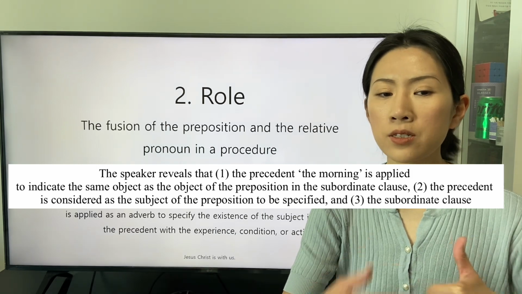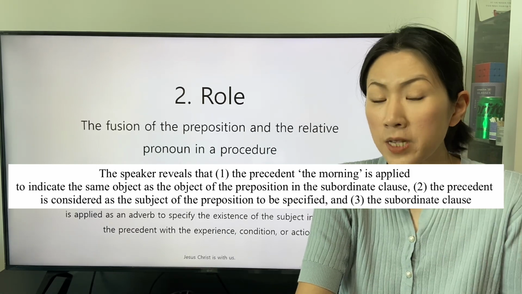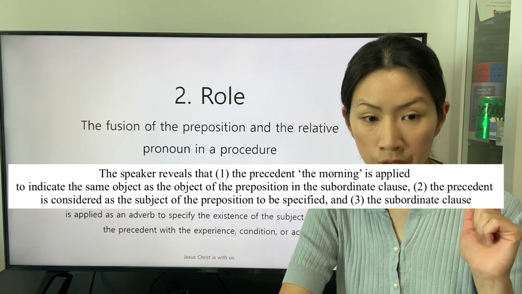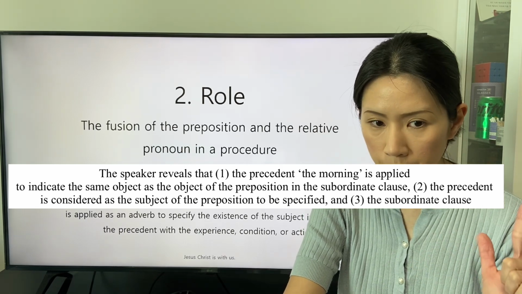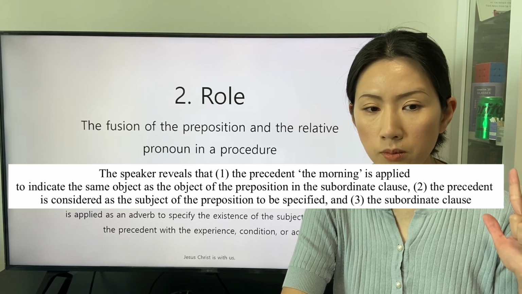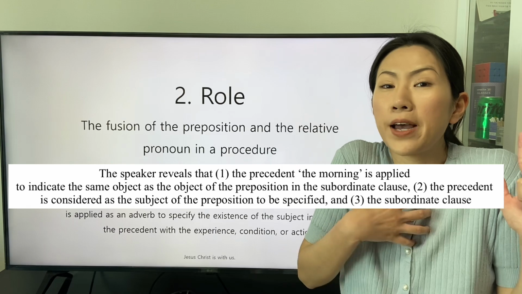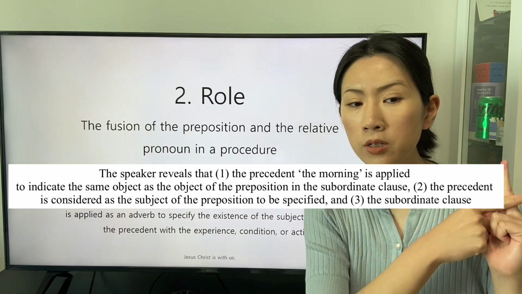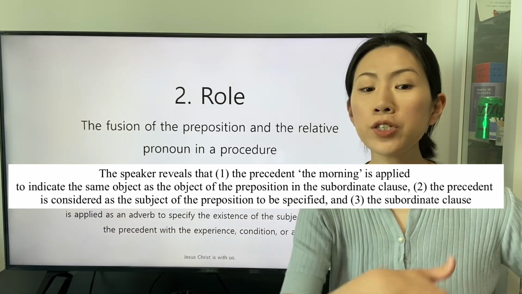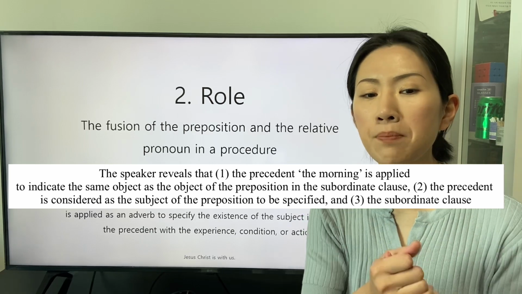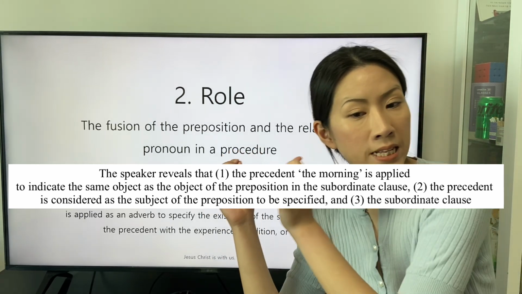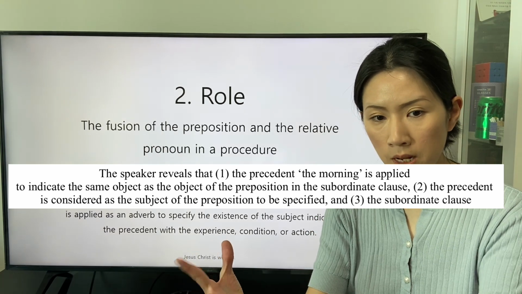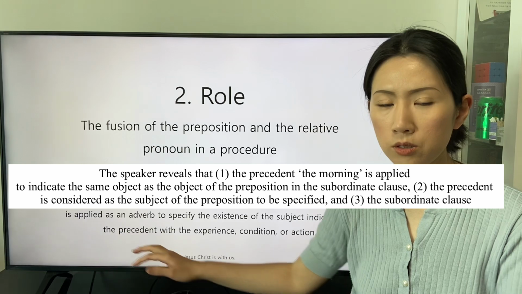The speaker reveals that the precedent, the morning, is applied to be specified because of the existence, and the subordinate clause is applied as an adverb to specify the existence of the subject indicated by the precedent with the experience, condition, or action indicated by the verb in the subordinate clause.